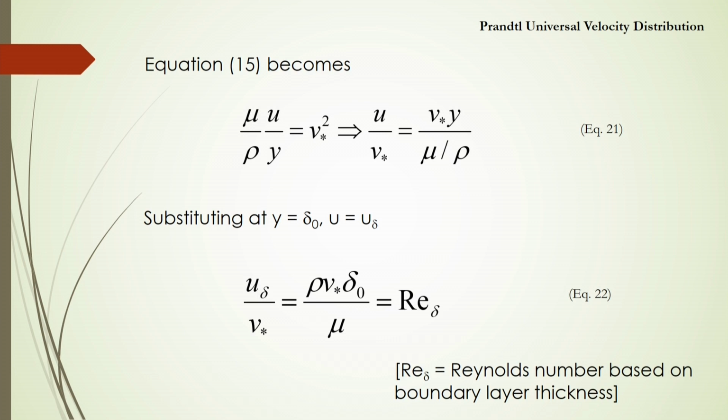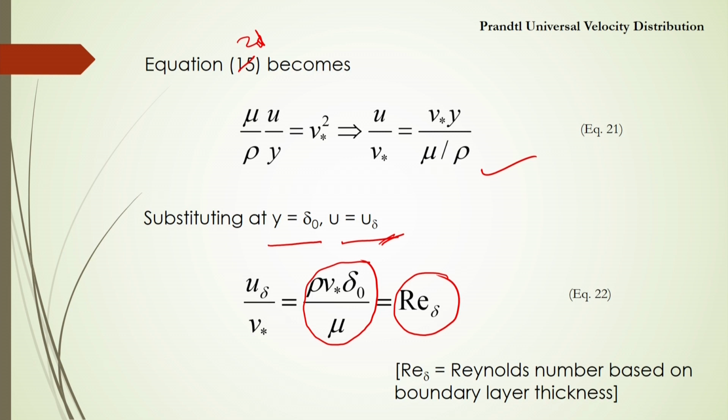Equation number 20 becomes like this. Now, substituting y equal to delta 0 and u equal to u delta, that means over a thin layer of this liquid, the velocity will be considered u delta. So, u delta by v star will be equal to rho v star delta 0 by mu, which is called the Reynolds number based on this thin layer of liquid over this wall surface. So, Re delta is the Reynolds number based on the boundary layer thickness delta.